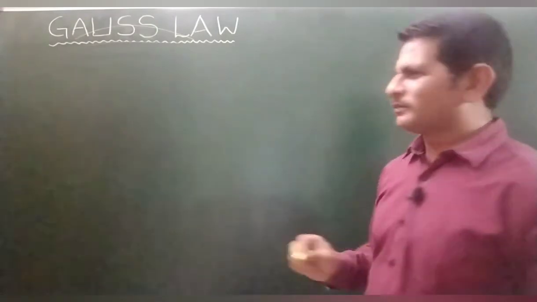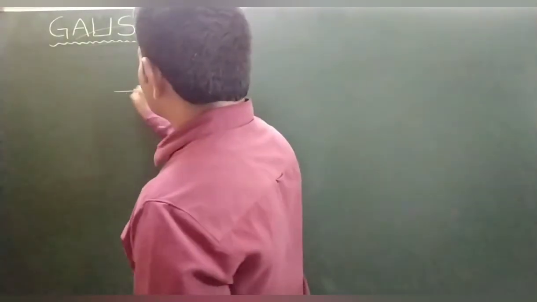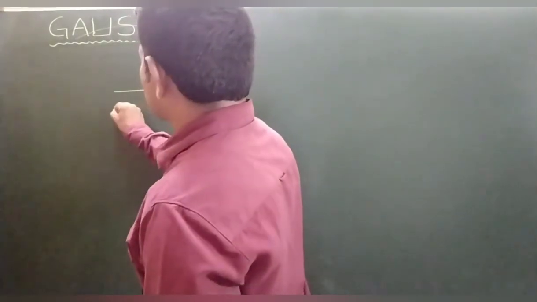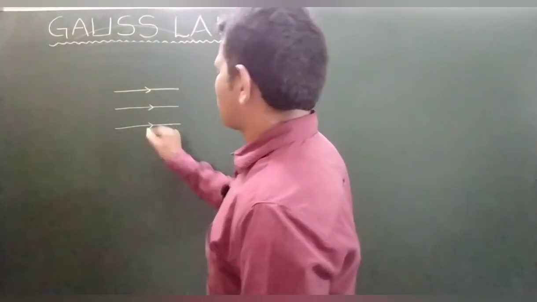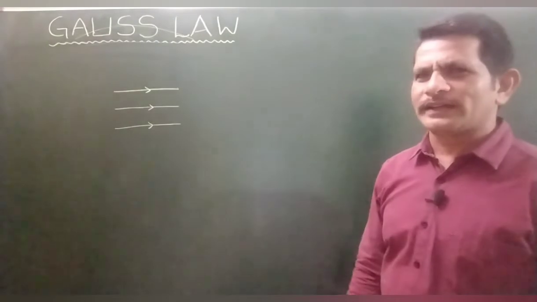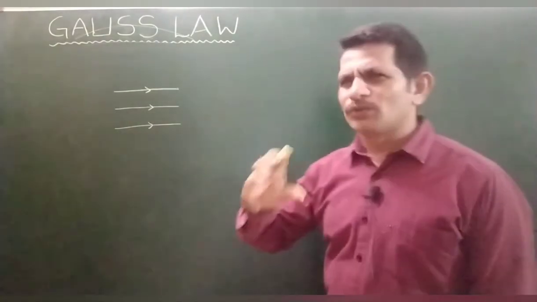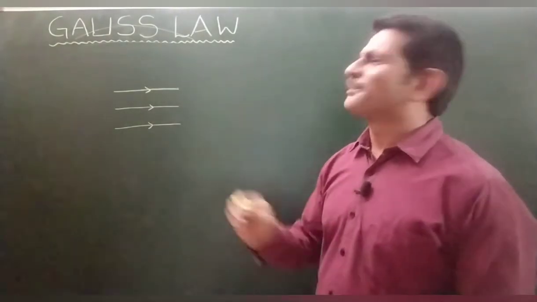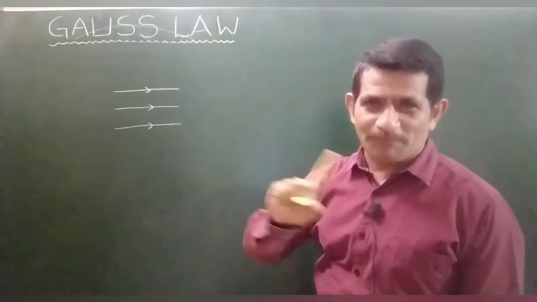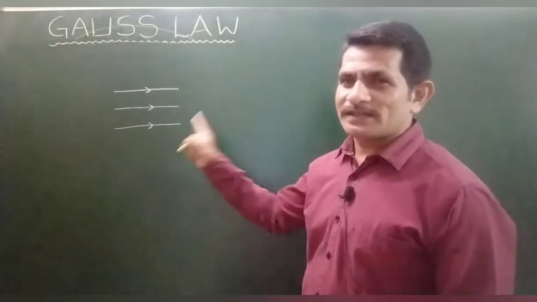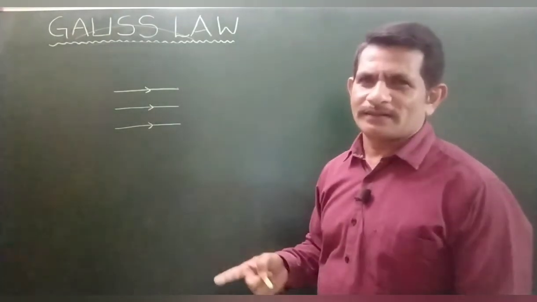Okay. One more advantage I will tell you. Can you see these electric lines of force? How are they? Almost all, if you assume, are parallel and equidistant. Parallel, having the same distance, is called equidistant.